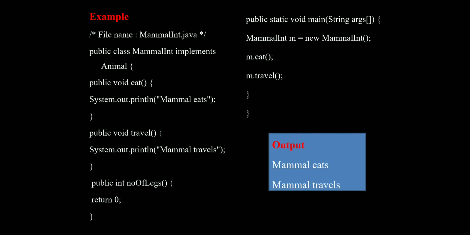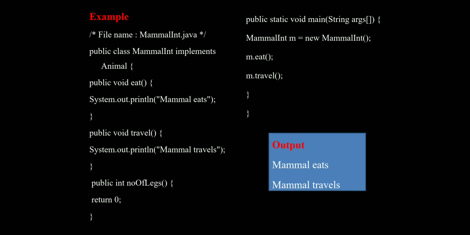Now we have to save this file as MammalInt.java. This is the file name of our program. We have to save it with the .java extension. First we have to compile this.